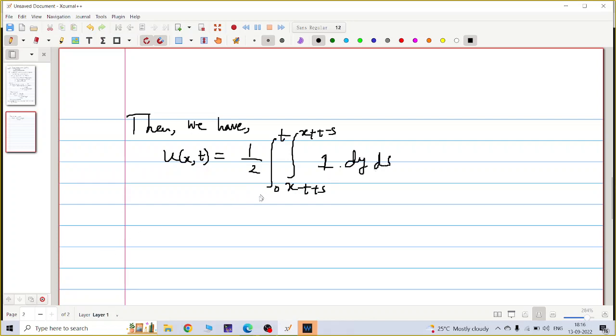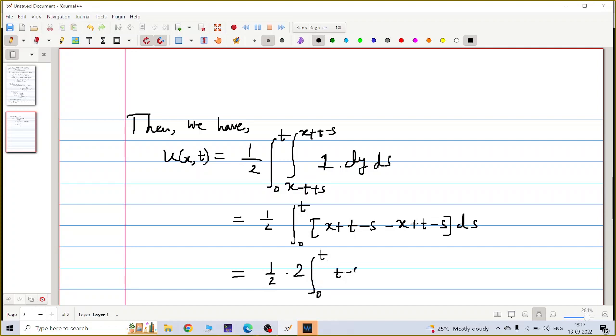So it is just one integral, and this is x plus t minus s minus x plus t minus s ds. So x will cancel out, and this is half of 2 into t minus s, right? 2 into the integral from 0 to t of t minus s ds. Is it okay? x cancels out.